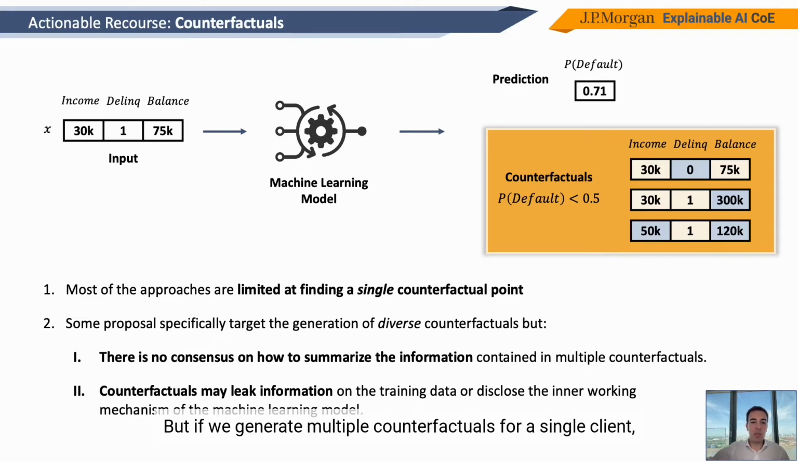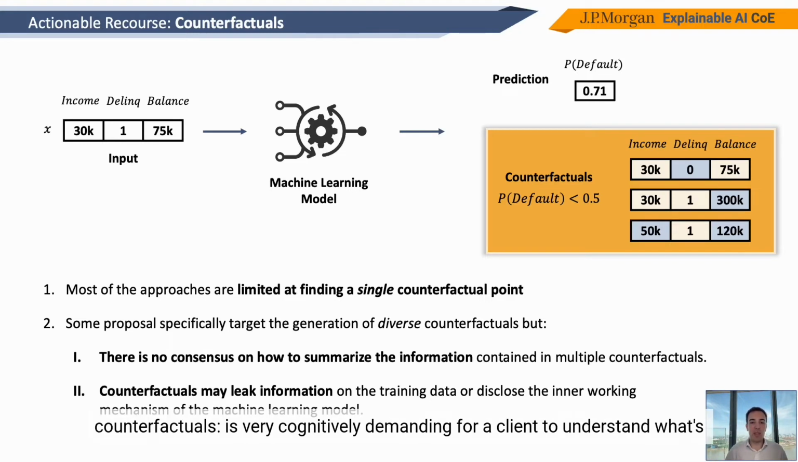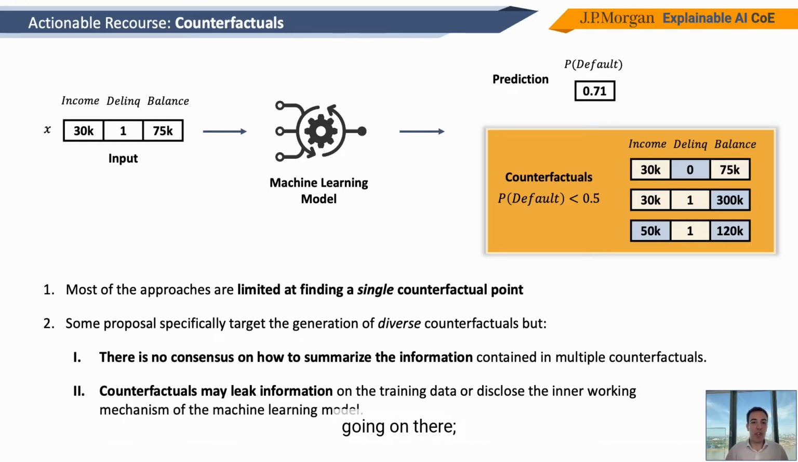But if we generate multiple counterfactuals for a single client, then other limitations arise. And the first one is that there is not really a consensus on how to summarize all this information that we provide to the client. Let's imagine that we have a very complex model with dozens of features and we are providing hundreds of counterfactuals. It's very cognitively demanding for a client to understand what's going on there and what's the best course of action in order to overcome the rejection.